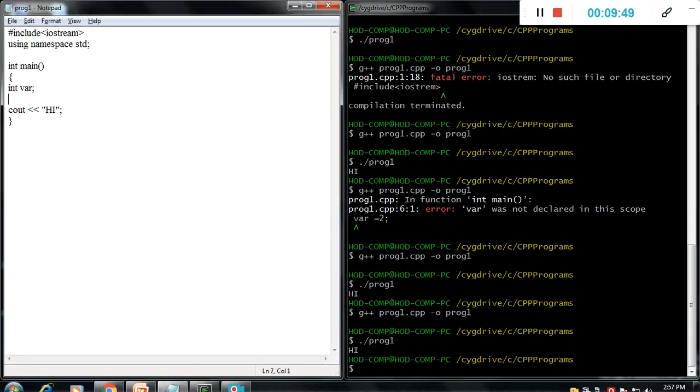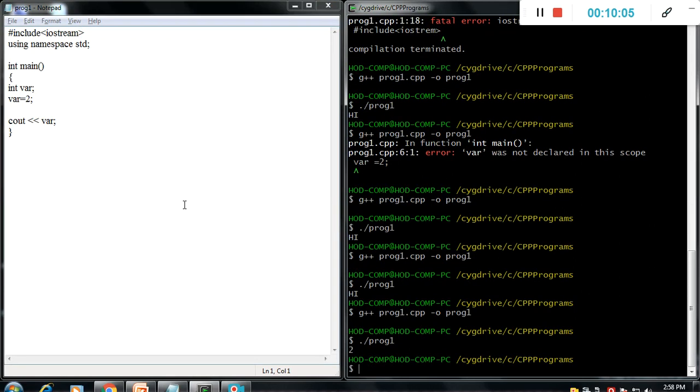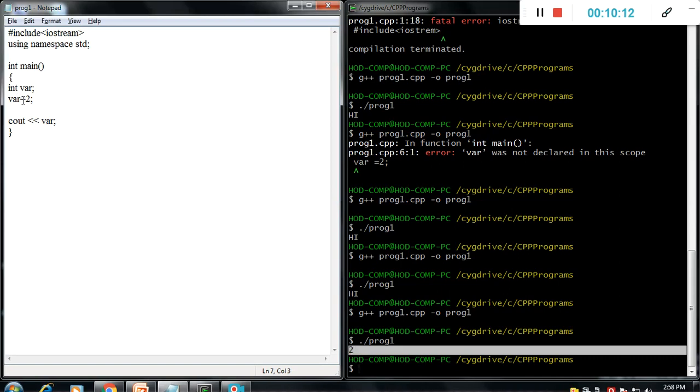Now var is equal to 2 and we just do a cout with the particular var, right? We will check what exactly the output is. Then it prints 2, right?